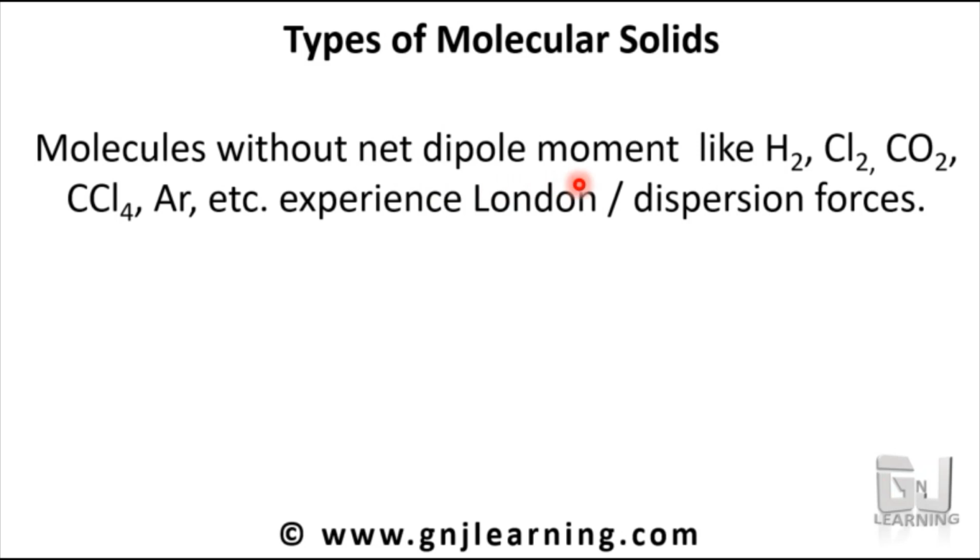We will explain the details in the next slides, but for now we will just see certain molecules like H2, Cl2, CO2, CCl4 and noble gases. These are not really molecules, but they can independently exist. Noble gases like argon and krypton don't have a net dipole moment.